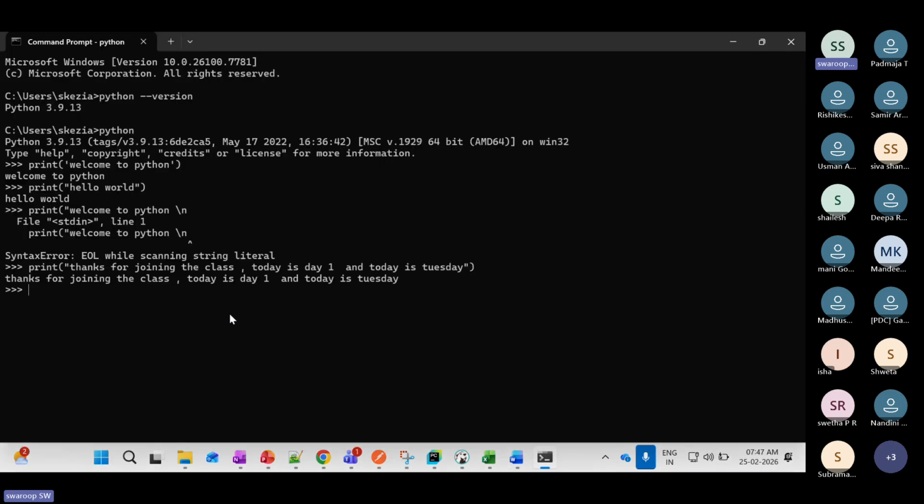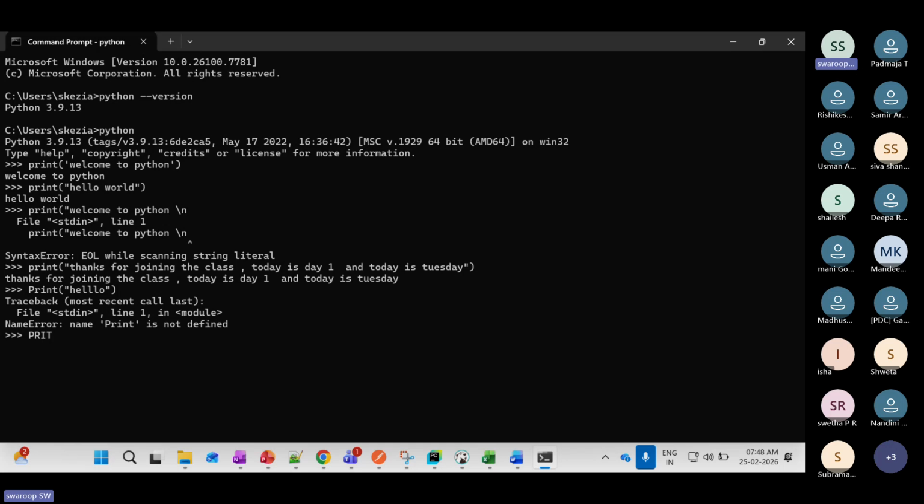I will show you here. For example, we saw print welcome to Python. Now if I type P as capital and everything else in small and say hello, it says NameError: name 'Print' is not defined. So Python is case sensitive.